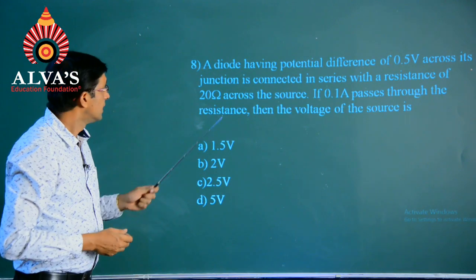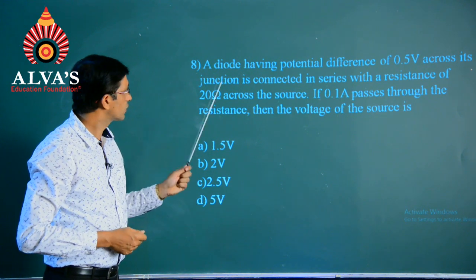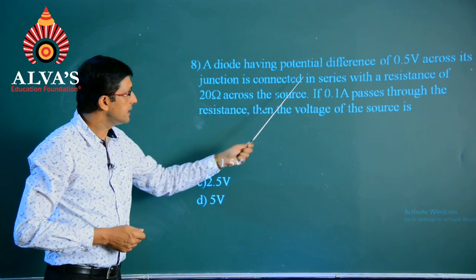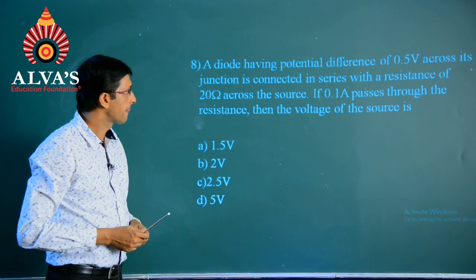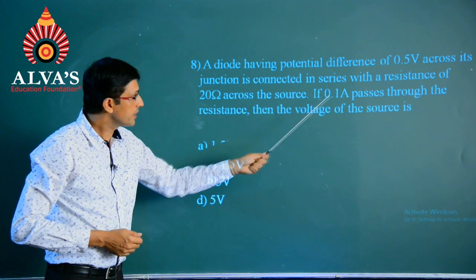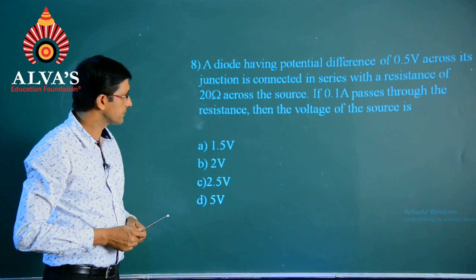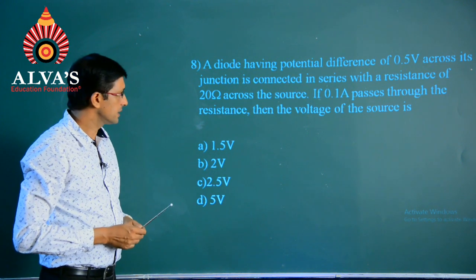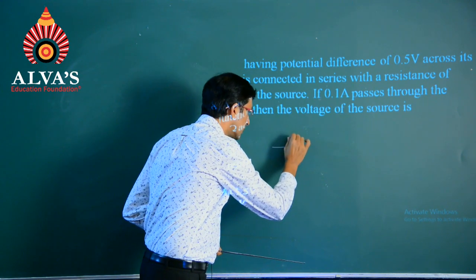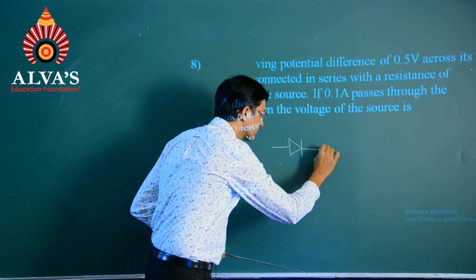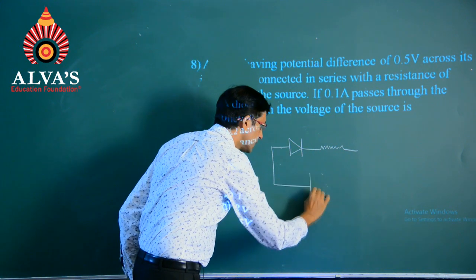Question number 8. A diode having potential difference of 0.5 volt across its junction is connected in series with the resistance of 20 ohm across the source. If 0.1 ampere passes through the resistance, then the voltage of the source will be. So, according to the question, we can represent a diagram like this: a diode followed by a resistor connected across a power supply.